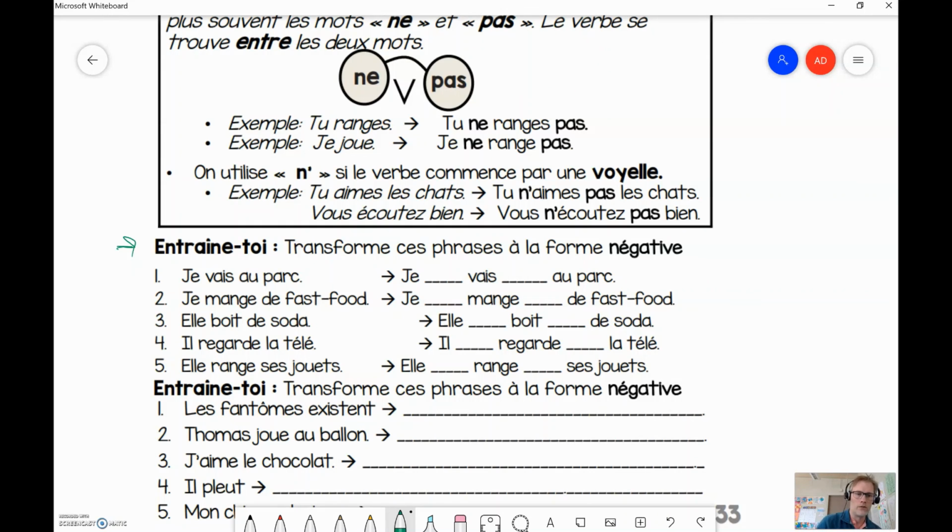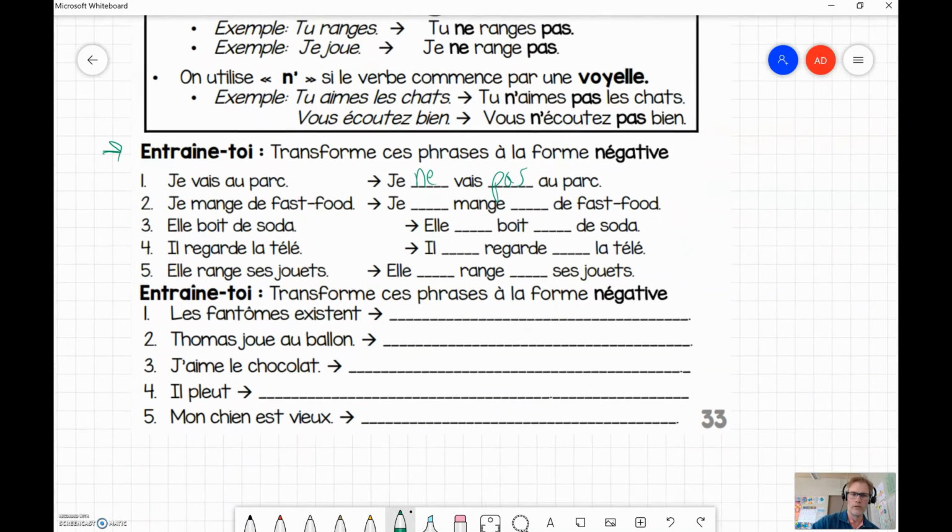Okay? So, down here. Entraîne-toi. Transforme ces phrases à la forme négative. Je vais au parc. Je ne vais pas au parc. You're going to add a ne and a pas. I'll let you guys do the other ones there.